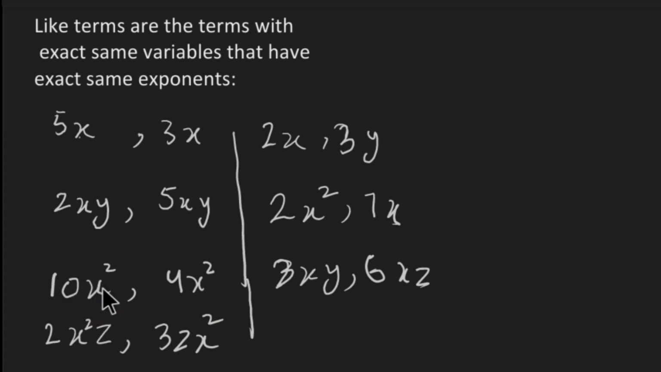Similarly, the terms 10x square and 4x square are like terms because both the variables are same, x, and the exponents of both the variables are exact same.